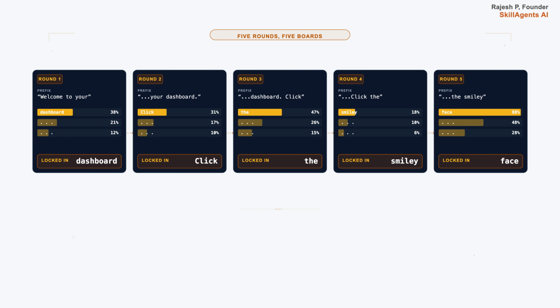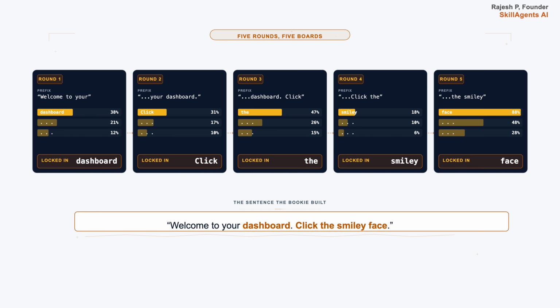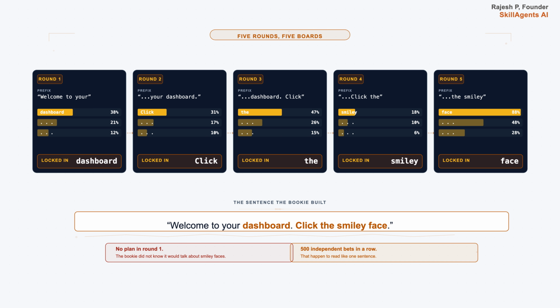The bookie did not have a goal at round 1 to talk about a smiley face. There was no plan. Each round, the bookie just stared at the prefix and asked, what is the most likely next word? That is what people mean when they say a model generates token by token. It is not writing a sentence, it is placing 500 independent bets in a row that happen to read like one.